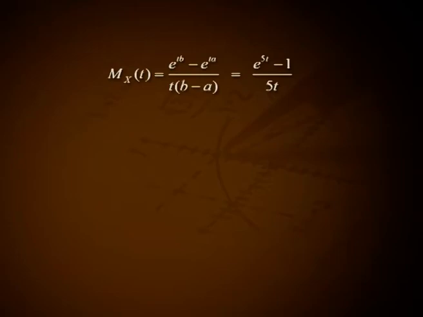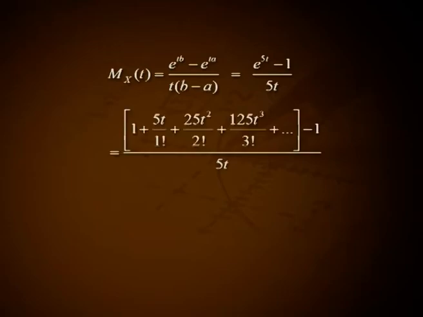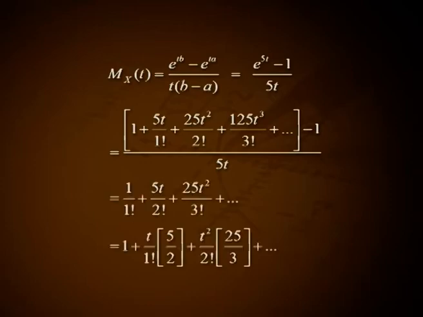M_X(t) equal to e raised to tb minus e raised to ta divided by t into (b minus a), that is (e raised to 5t minus 1) divided by 5t, that is equal to (1 plus 5t by 1 factorial plus 25 t square by 2 factorial plus 125 t cube by 3 factorial plus etc. minus 1) all divided by 5t, that is 1 by 1 factorial plus 5t by 2 factorial plus 25 t square by 3 factorial plus etc. That is 1 plus t by 1 factorial into 5 by 2 plus t square by 2 factorial into 25 by 3 plus etc. Expectation of X is the coefficient of t by 1 factorial in the expansion of M_X(t), that is 5 divided by 2.